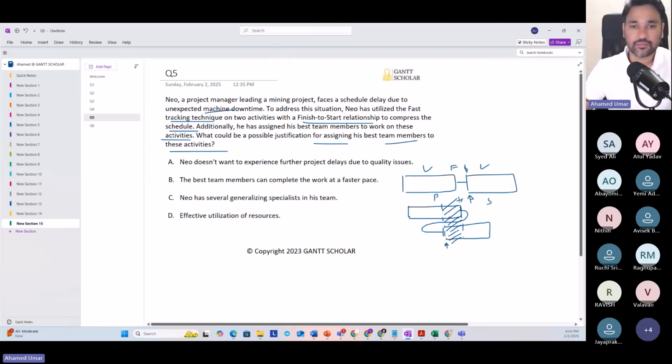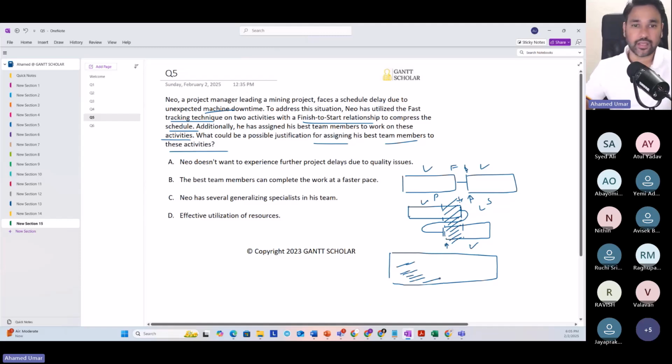However, this comes with the risk of rework, because this is the successor. Even before fully completing the predecessor, we are starting its successor. So we have to be very careful. It's like you are writing software, and after the software is done, you need to debug it. So instead of this, while you're writing the software, you are concurrently debugging it. So we have the risk of rework. We might not debug the software well.